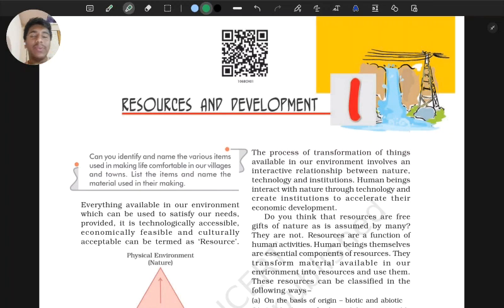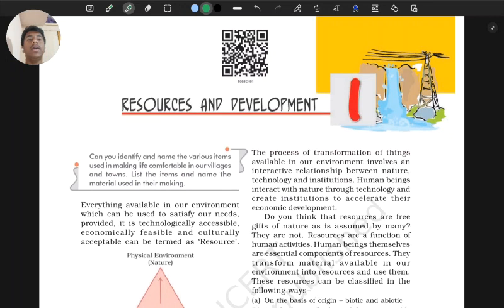Today we are going to be doing an amazing chapter, resources and development. A quick side note, if you are starting to study this chapter at the end of your boards, like many will, I'd request you to skip this chapter and concentrate on more important chapters like minerals and energy resources, etc. We'll also cover those chapters because they are the important ones in which you're going to be getting 3 markers, 5 markers, etc.